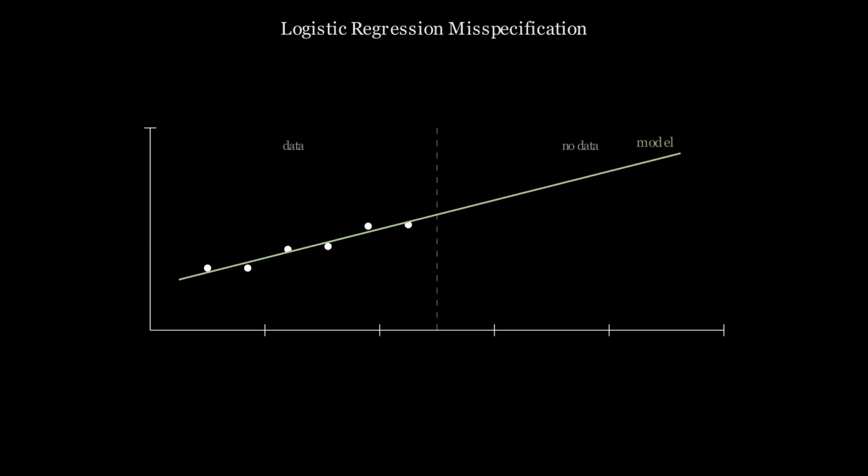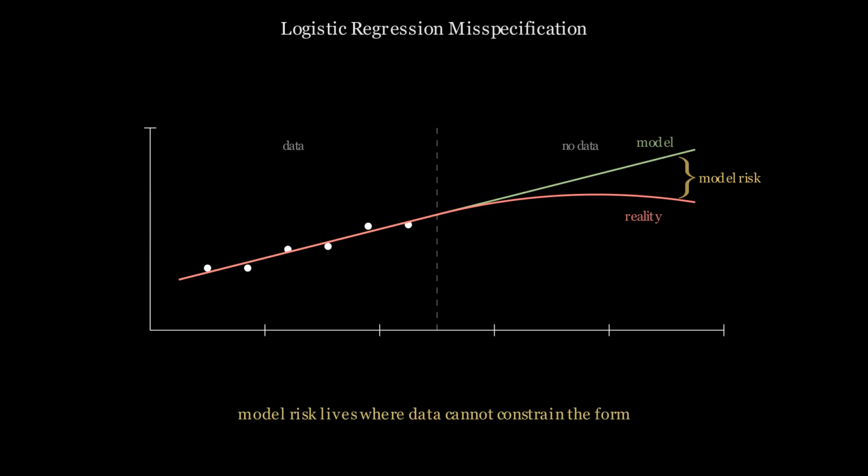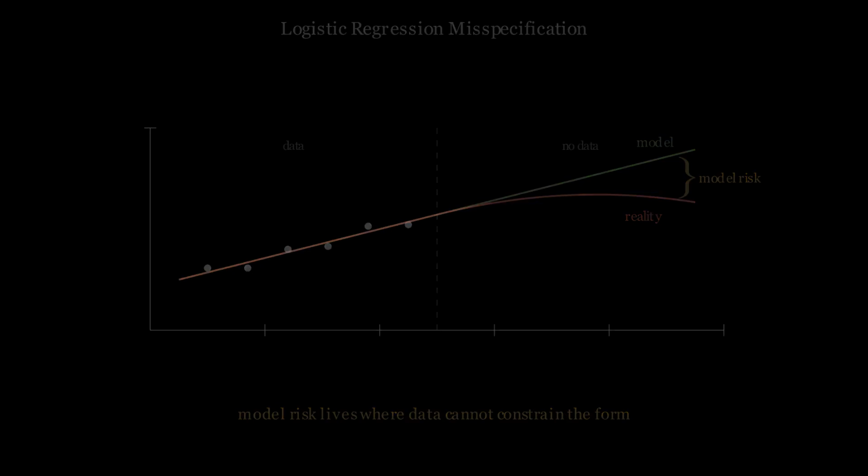Logistic regression assumes that the log odds of an outcome change linearly with predictors. For clinical deterioration that follows nonlinear thresholds, this structural form is wrong. The model can appear well-fitted in patients near the mean of the training population. But for patients near clinical extremes, the structural form fails systematically. No recalibration of the coefficients corrects the nonlinearity. The failure arrives precisely in the patients who most need accurate predictions.